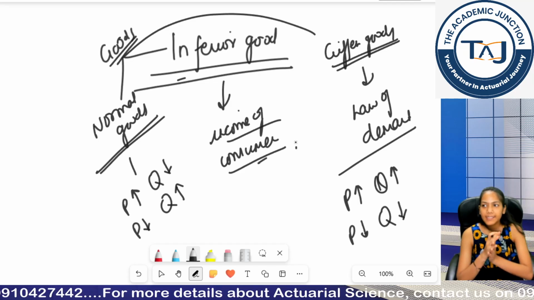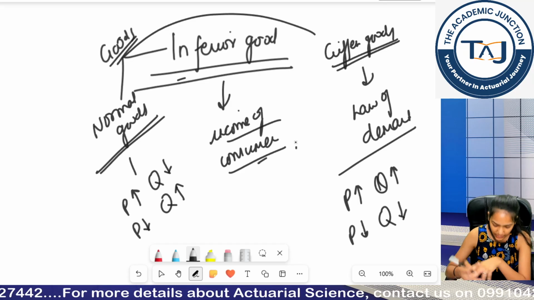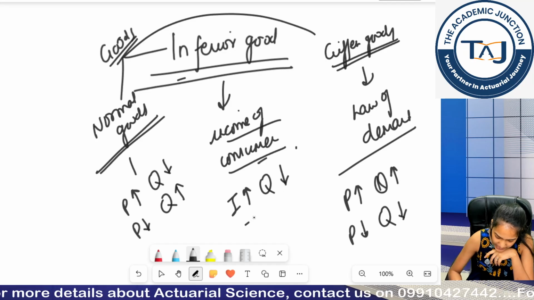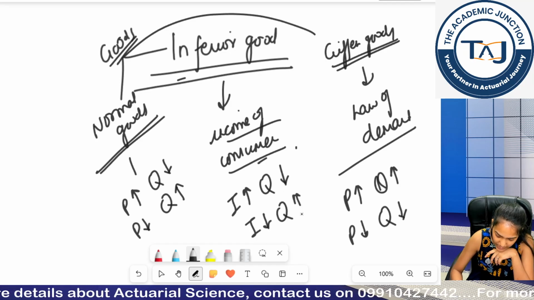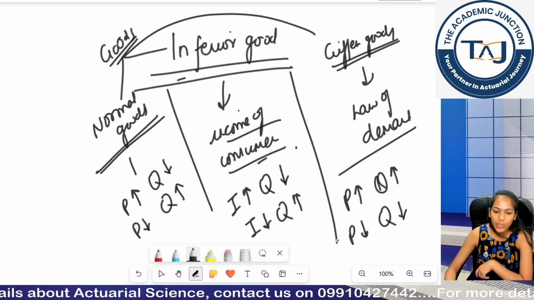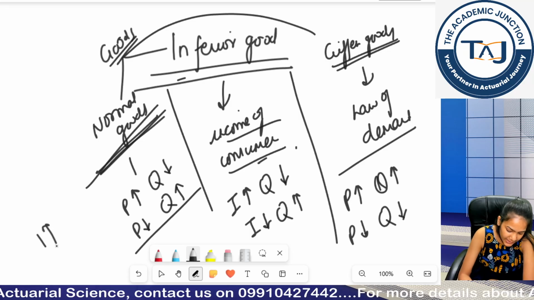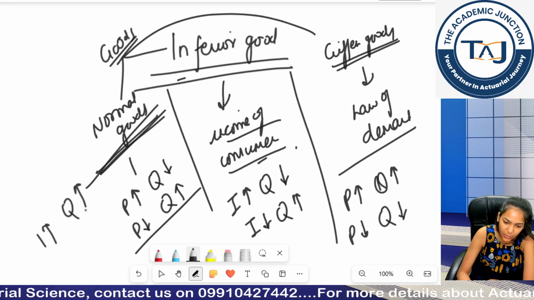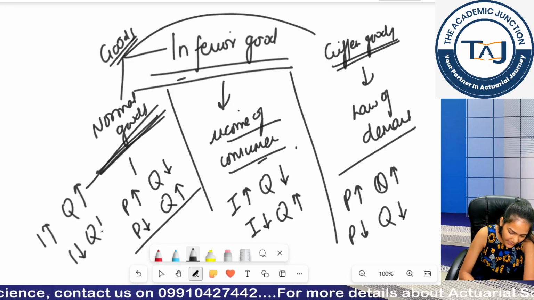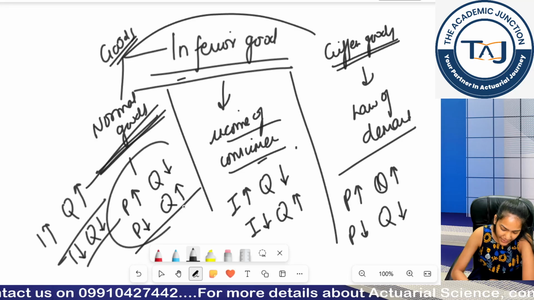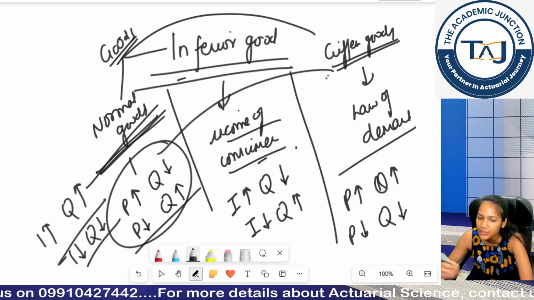Okay, for example, let me tell you something. So here if income increases, quantity decreases. If income decreases, quantity increases. But in the normal case, if I was talking about normal good, if my income increases, I would increase the quantity. If my income decreases, I will decrease the quantity. But in inferior good, it is opposite. And if I consider price, in Giffen good, this is opposite.